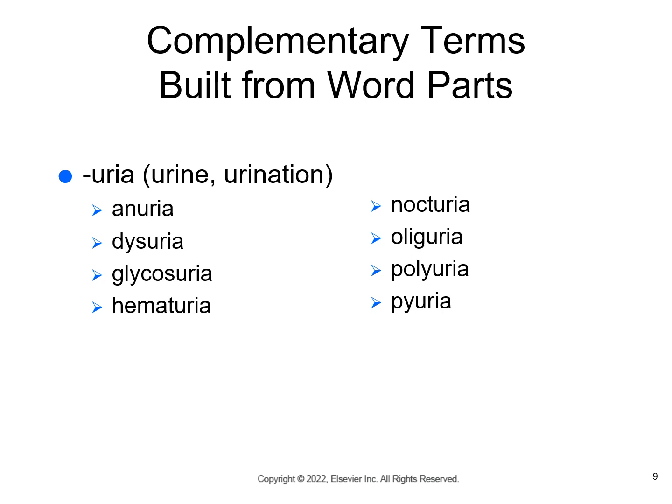Hematuria means blood in the urine. Nocturia means night urine or night urination in this case. Oliguria: oligo means scant, so this is scanty urine. Poly means much or many, so that is polyuria. And py means pus, so this is pyuria, or pus in the urine.